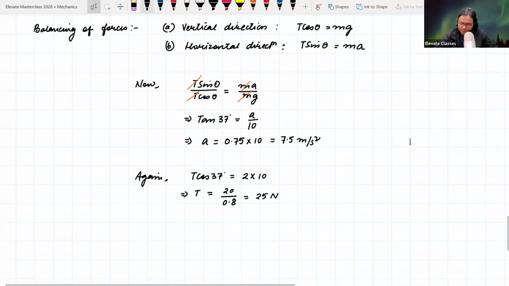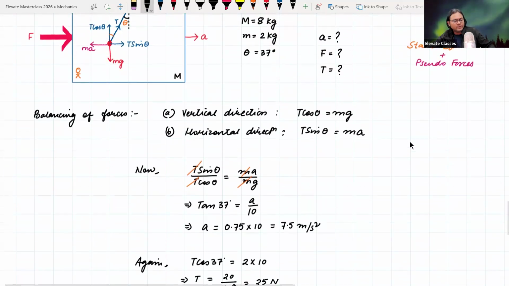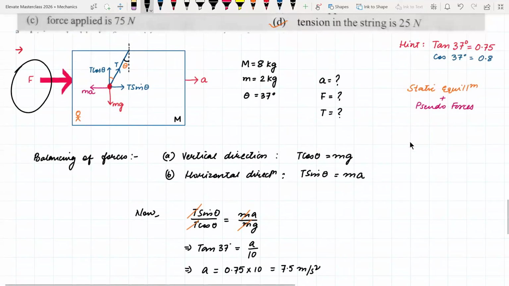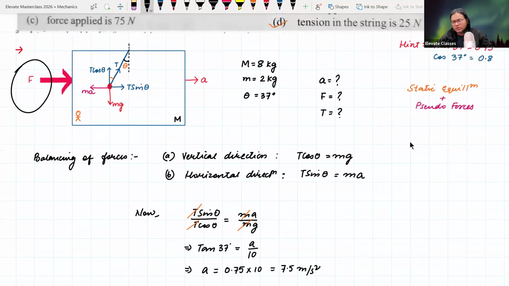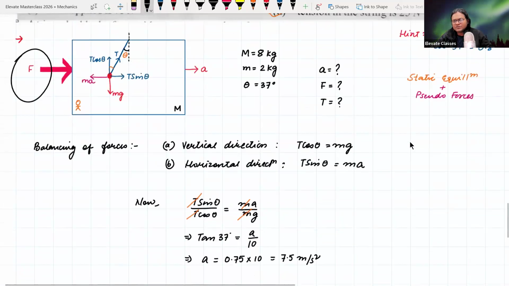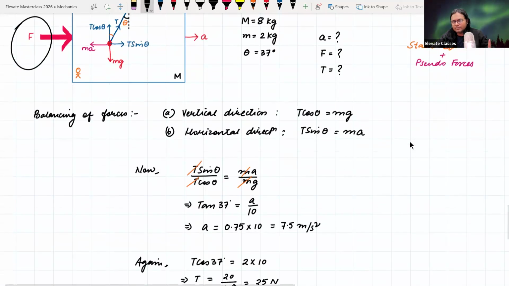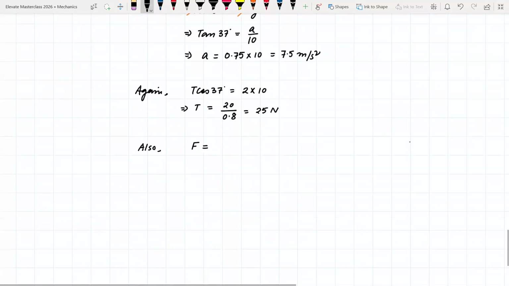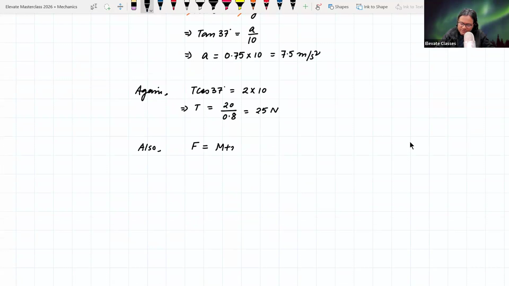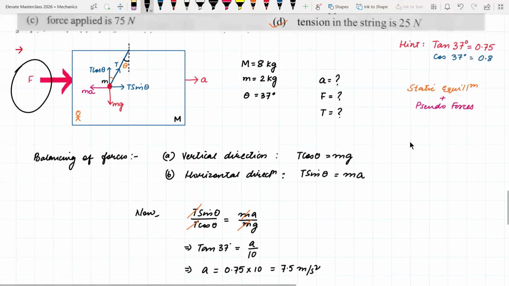Now finally we want to find out the force. How can we calculate the force, guys? बताइए, how can we calculate the force? F कैसे calculate कर सकते हैं? Total mass into acceleration. Total mass means the mass of the trolley and the mass of the point mass. Yes sir. So you are saying F is equal to capital M plus small m times a. This is what you're saying, right? So it's a good thing.